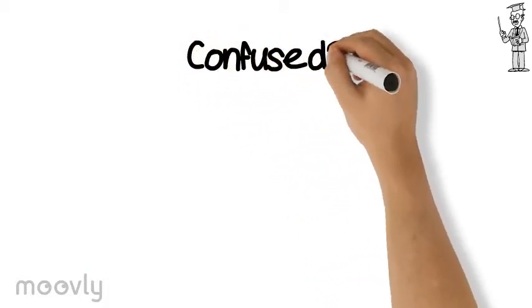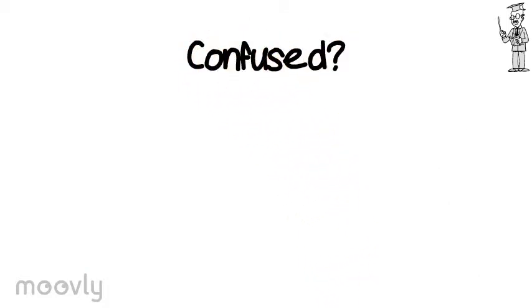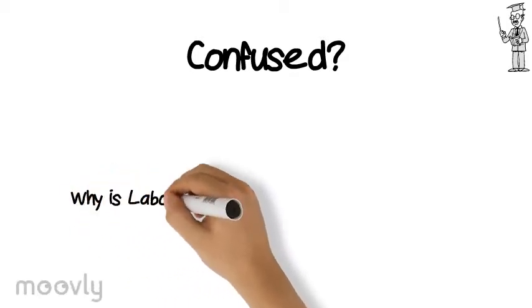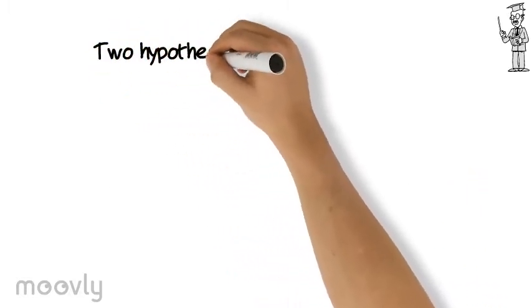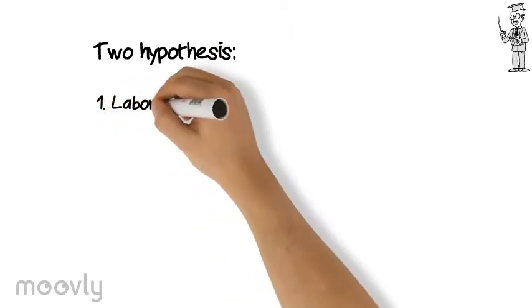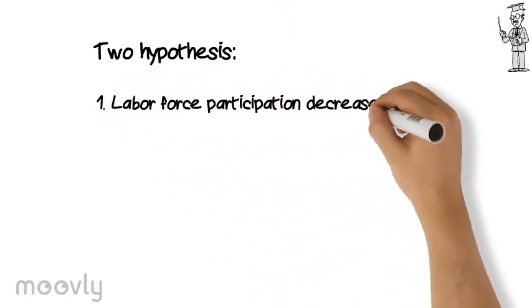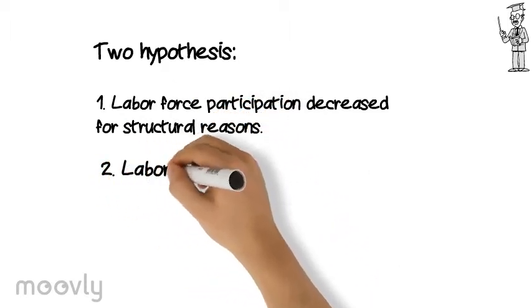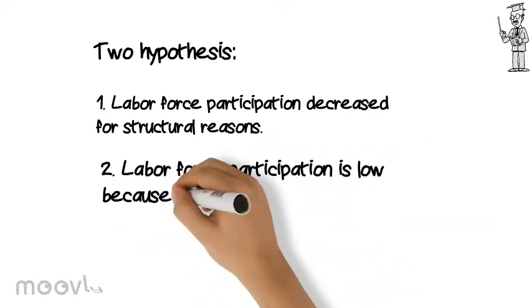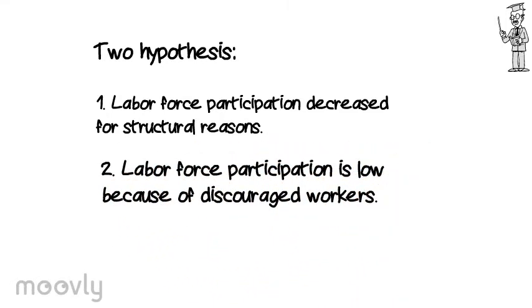What is going on? We see unemployment rates recover and telling us that the labor market is almost back to normal, but participation rates look so different. Where have all those workers gone? Why have they dropped from the labor force? There are two possible explanations. Labor force participation rate is decreasing for reasons which are not related to the crisis. This is what we call a structural explanation. The second theory is that the decrease is the result of workers that have been discouraged and have left the labor force.